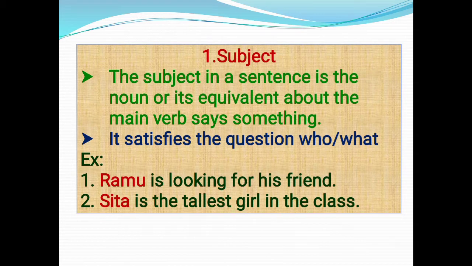Sita is the tallest girl in the class. If you question the sentence who, the answer is Sita. Sita is the subject. In this sentence, Sita is the doer of the action. So the subject in the sentence is Sita.